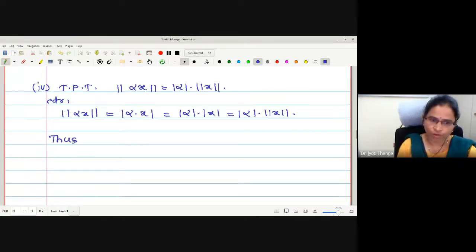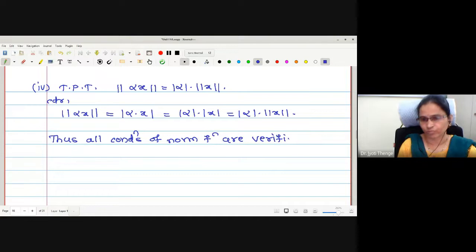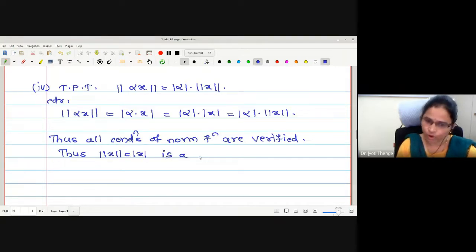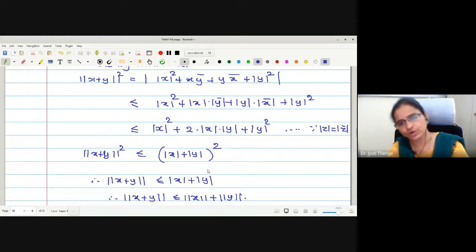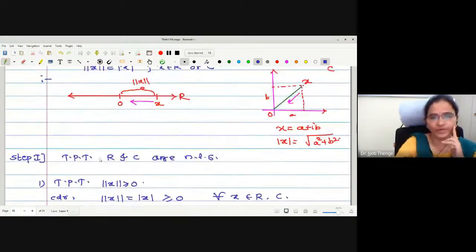Okay, what to write then? Thus, all conditions of norm function are verified. Thus, norm x equal to mod x is a norm on R and C. Is it okay? Now can I write? Hence, R and C are normed linear spaces. Is it okay? R and C are normed linear spaces.